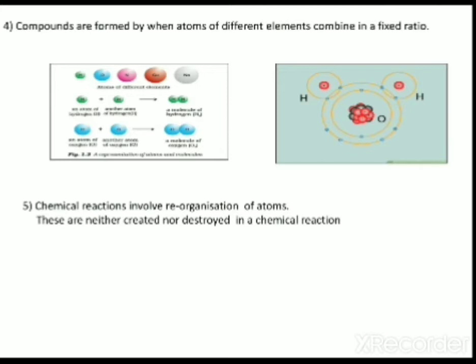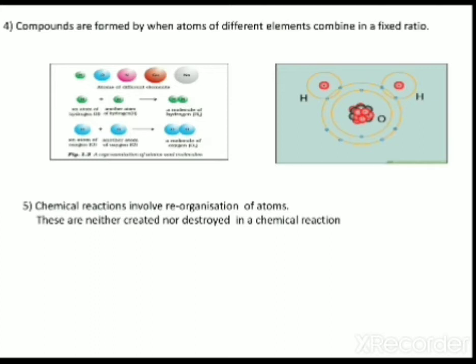For example, take a group of people at a tea stall. You can't fix any number of people sitting at a tea stall. But if you talk about the Indian cricket team, we know a fixed number of people play a match. Similarly, compounds are formed when atoms of different elements combine in fixed proportions, like H2O, 2 parts of hydrogen and 1 part of oxygen. It forms H2O, the compound water.